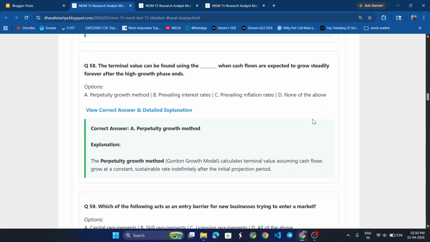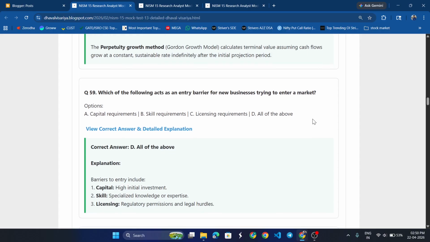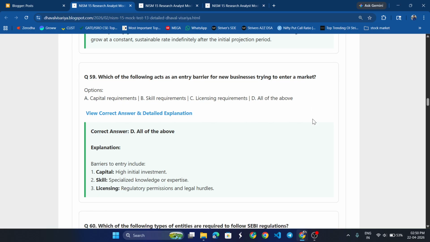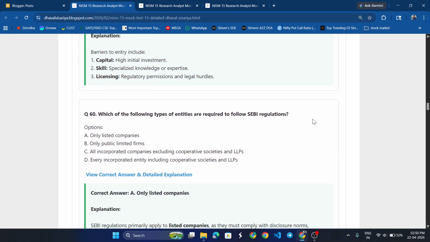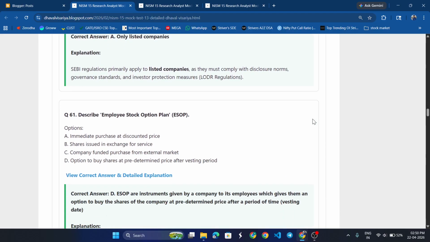The terminal value can be found using dash when cash flows are expected to grow steadily forever after the high growth phase ends. Perpetuity growth method. Which of the following acts has an entry barrier for a new business trying to enter a market? All of the above. Which of the following types of entities are required to follow SEBI regulation? Only listed companies.